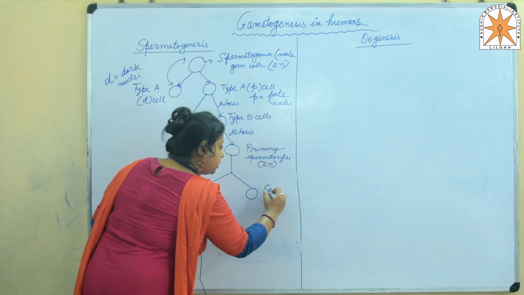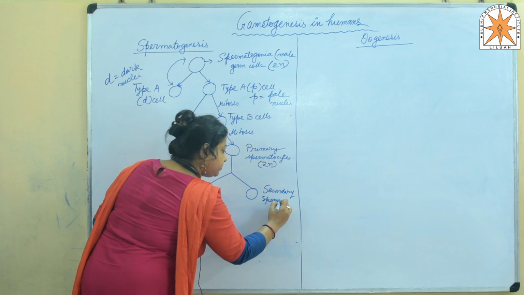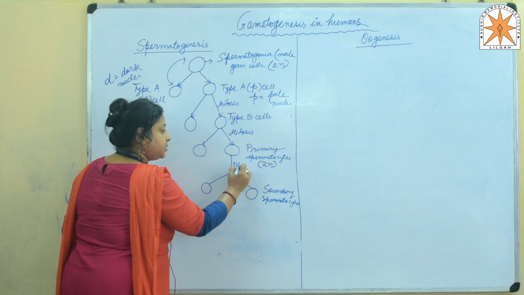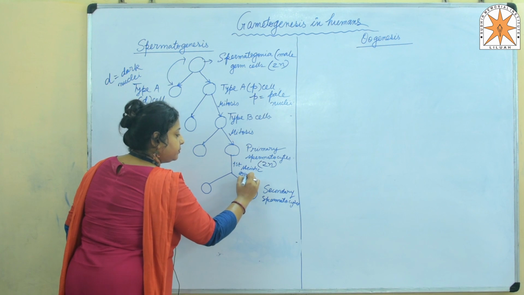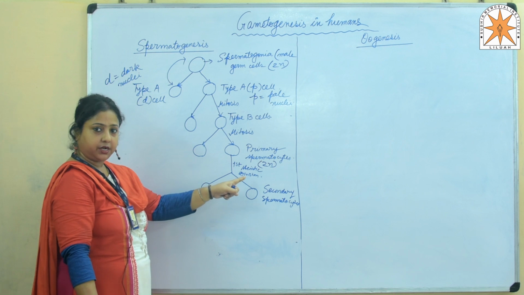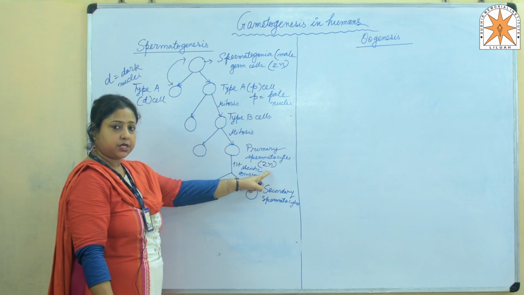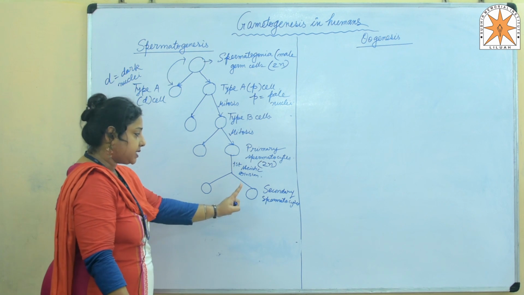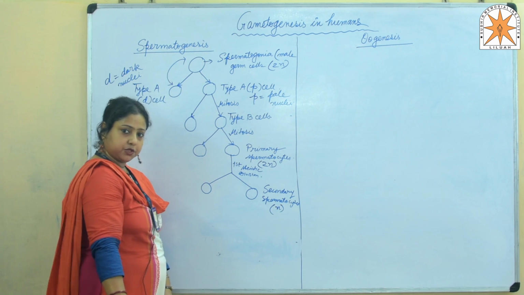Now, these primary spermatocytes undergo the first meiotic division to produce the secondary spermatocytes. These cells are called the secondary spermatocytes. As I said, this is the first meiotic division. As we know that meiosis is a reductional division, obviously the chromosome number from the primary spermatocyte to the secondary spermatocytes will be halved. That means the secondary spermatocytes will have a haploid number of chromosomes.